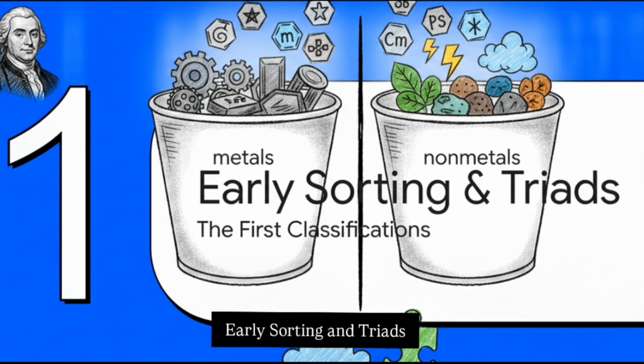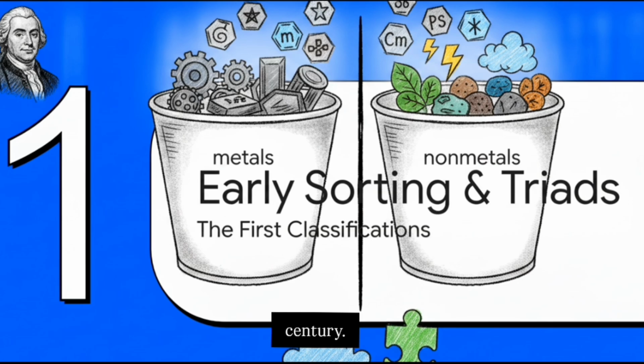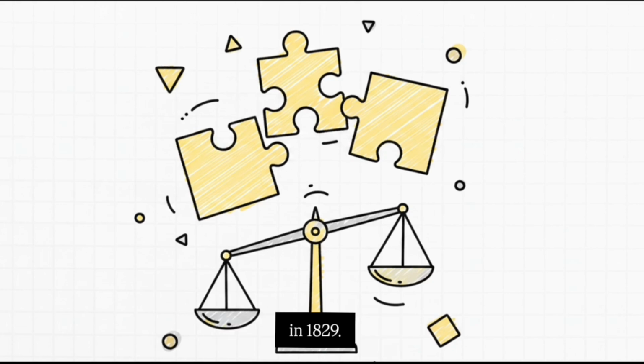Section 1. Early sorting and triads. Our story officially kicks off in the 18th century. Antoine Lavoisier made the very first, basic, but absolutely essential classification. He sorted the known elements into two simple buckets, metals and nonmetals. Then the plot thickens in 1829.